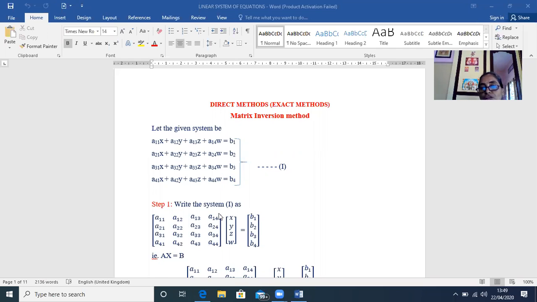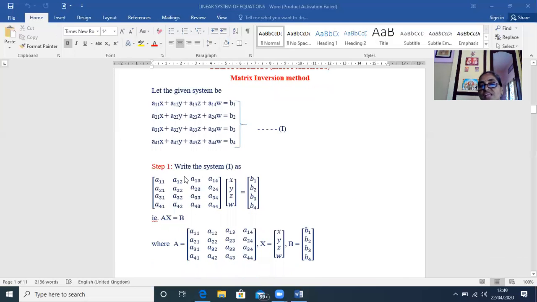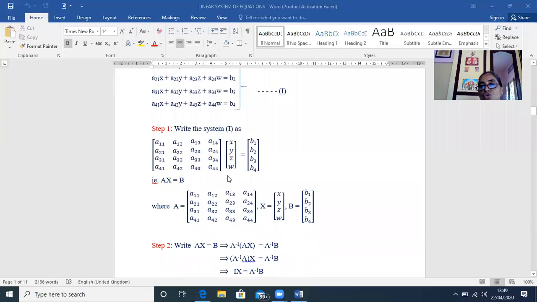And then the solution matrix, that is, here the unknowns X, Y, Z, W. It is a column matrix, and on the right side the constant matrix. Whatever you have on the right side, you put as a column matrix. The very first step after taking the equations is to arrange them in the matrix equation, where A is the coefficient matrix, X is the solution, and B is the constant matrix.